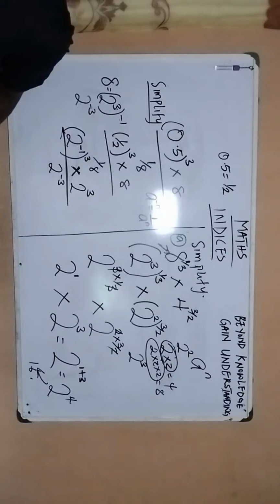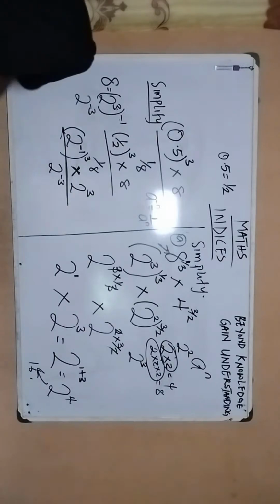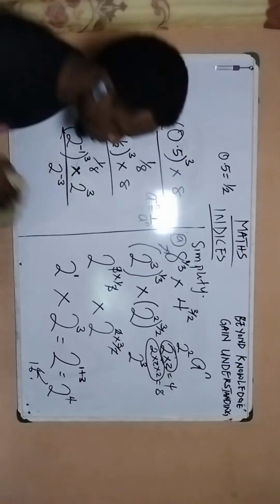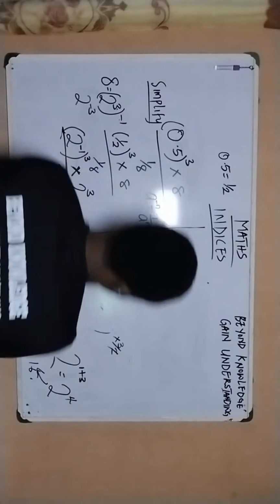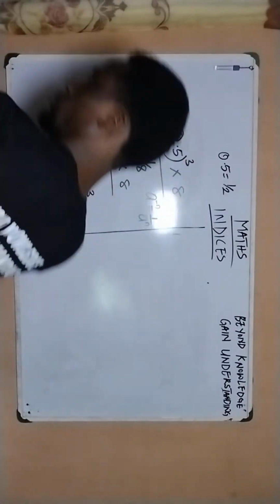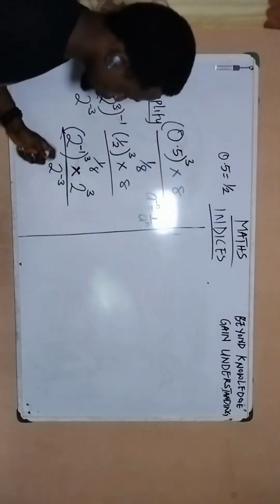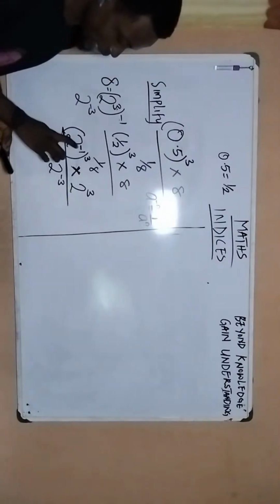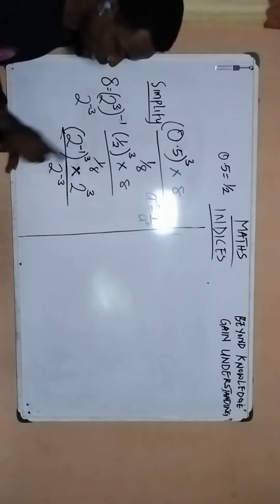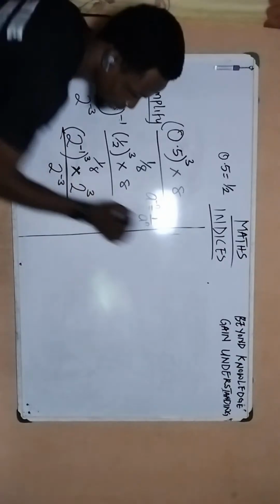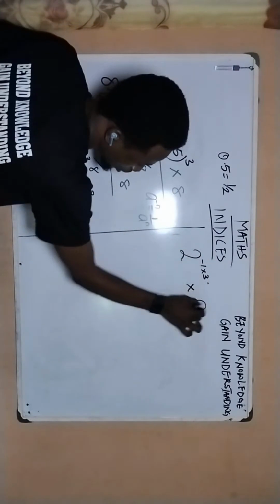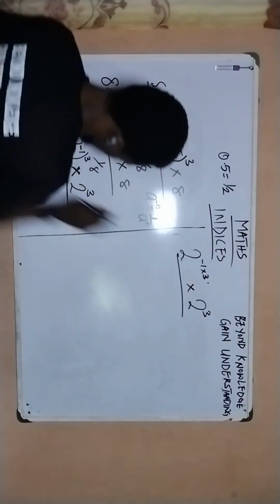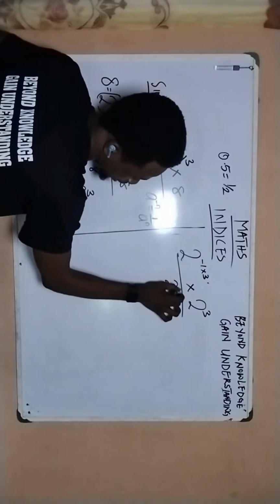Let me clean up there. So to clean up here, because we're done with this particular example, to continue here, the innermost power, according to the power rule, multiplies the outermost power. So this is simply 2 to the power of minus 1 times 3, then times 2 to the power of 3, all over 2 to the power of minus 3.